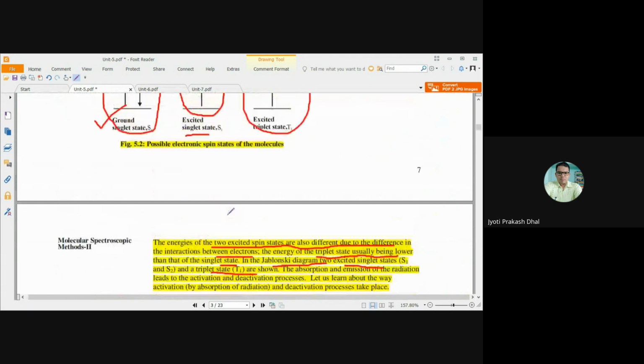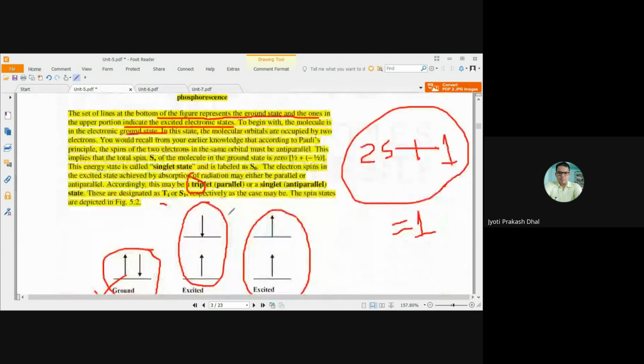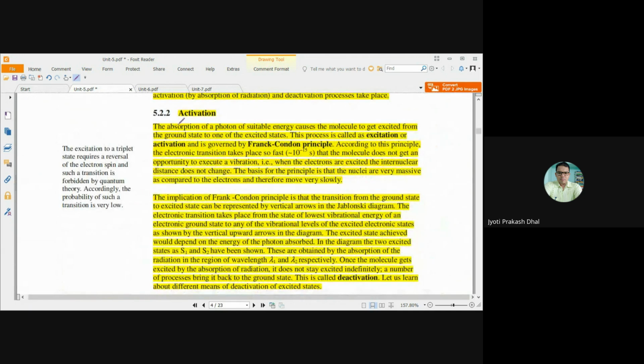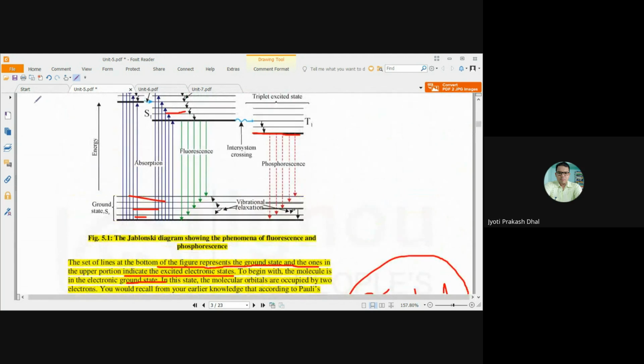Now coming to the processes that take place in the Jablonski diagram. The first one is excitation, or activation. Initially the molecule is present in ground state S0. This one, the bold line, is the ground state S0.